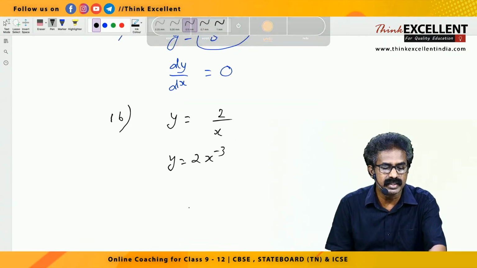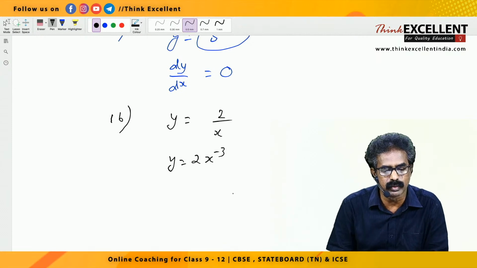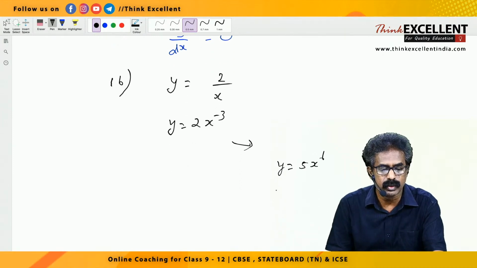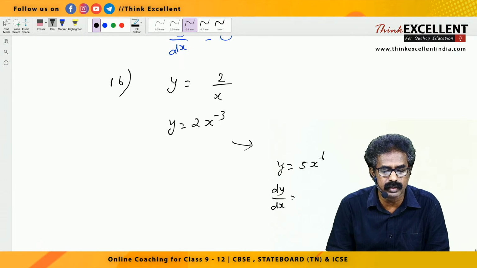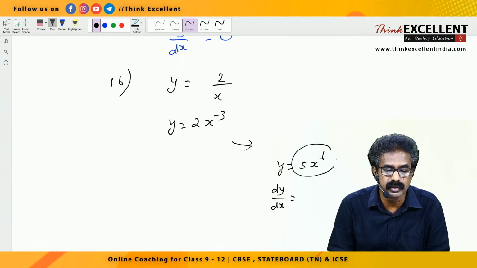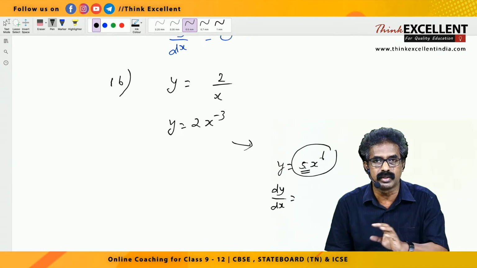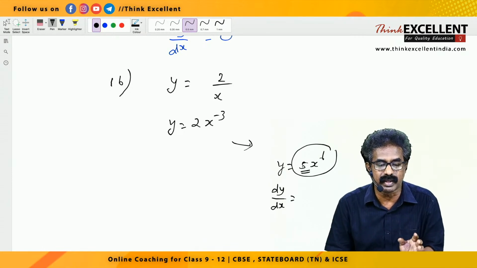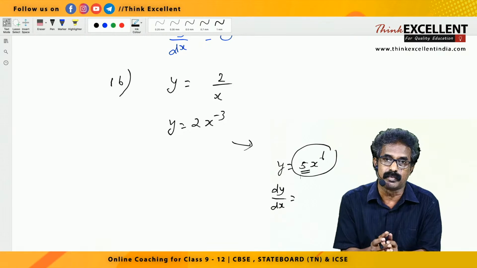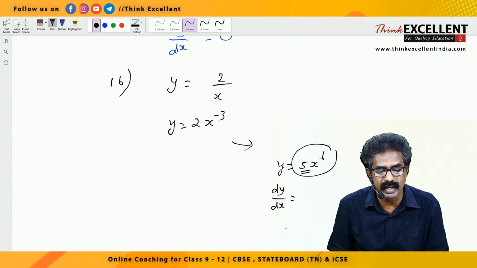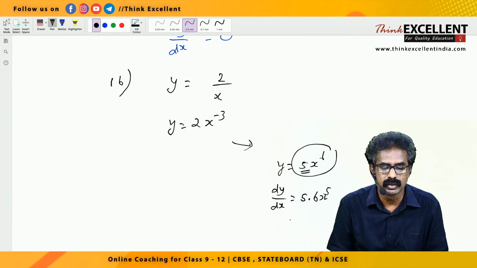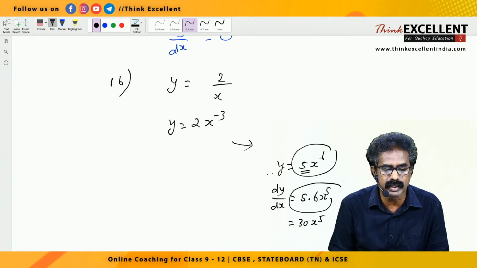Before doing this, please listen, earlier I gave a formula: y equal to 5 into x raised to 6, something like that. What is dy by dx? It is a single term, so you should not have a doubt that the derivative of 5 is 0. It is not a separate term; 5 and x raised to 6 together form a single term. So 5 we write as it is, and the derivative of x raised to 6 is 6x raised to 5. If you simplify, 30x raised to 5. But now, without writing this, you must write the answer directly.